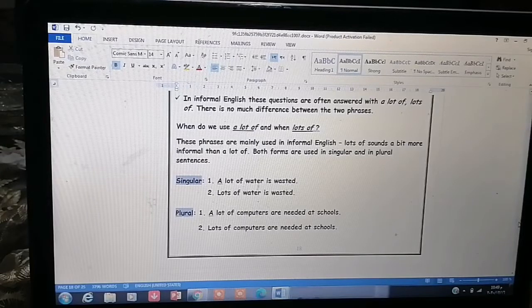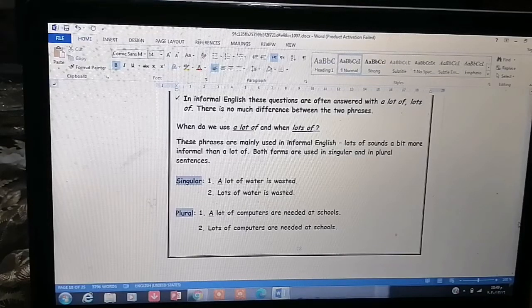Listen carefully. We use these expressions with the singular and plural, and lots of sounds more informal than a lot of, okay? Deal? Now, let's look at the singular. Number 1, a lot of water is wasted. A lot of water is wasted, okay? We can say also lots of water is wasted, okay?